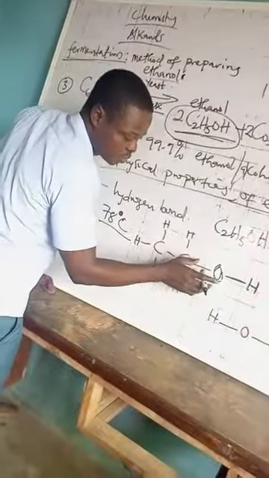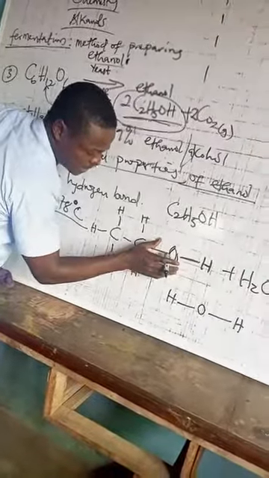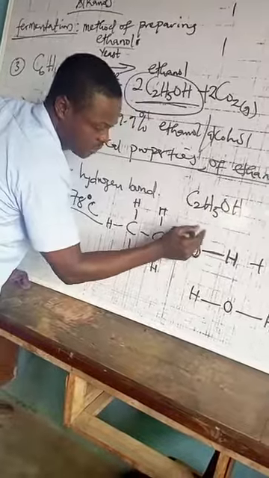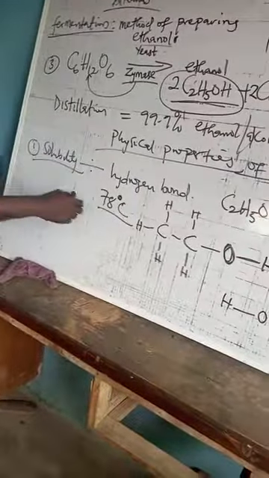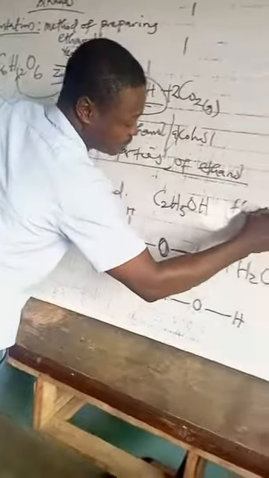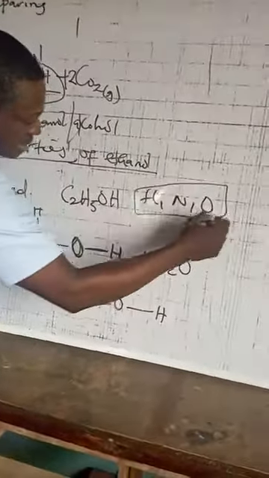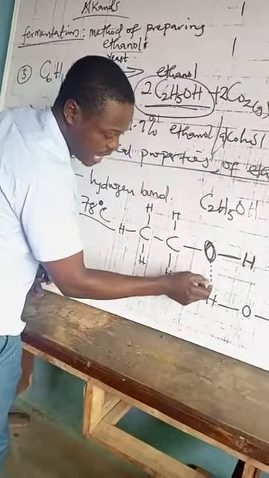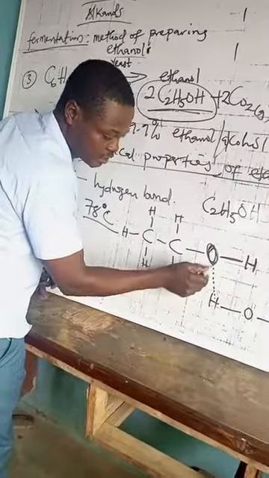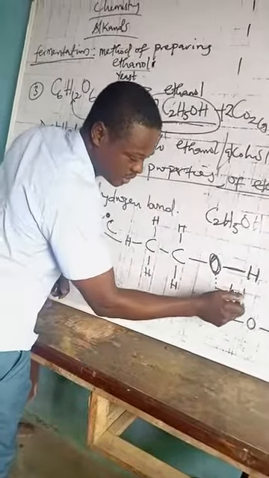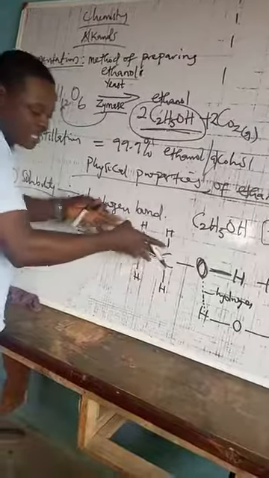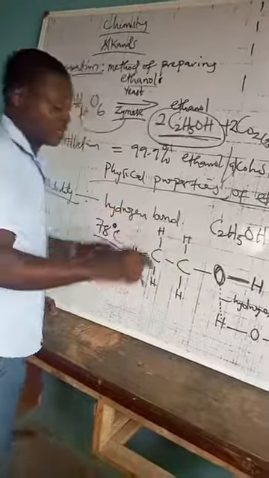Ethanol is a molecule. So, the bond between a highly electronegative element such as oxygen, fluorine, nitrogen, when it's bonded to hydrogen, that bond is referred to as hydrogen bond. So if the oxygen here is bonded to the hydrogen here, this bond is referred to as hydrogen bond. But this is not a hydrogen bond because it is within one molecule. Alright, let's stop here first.